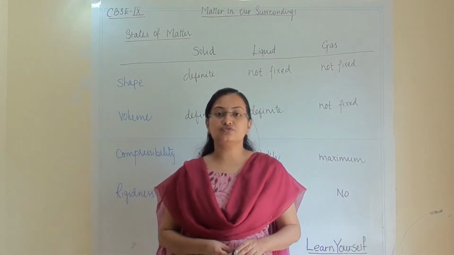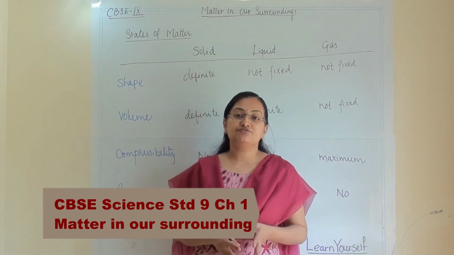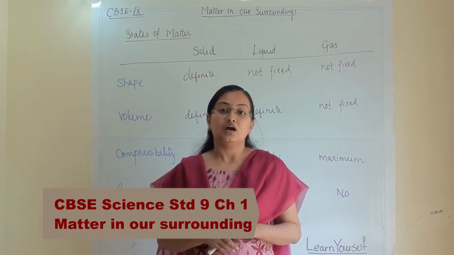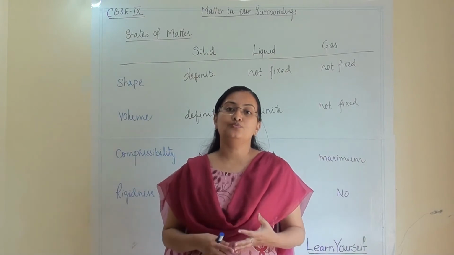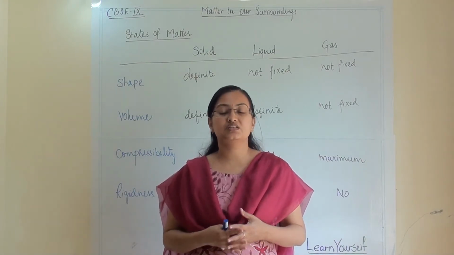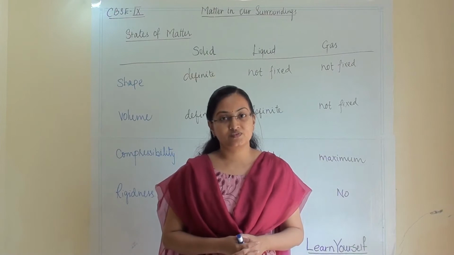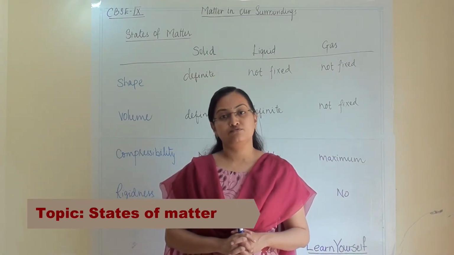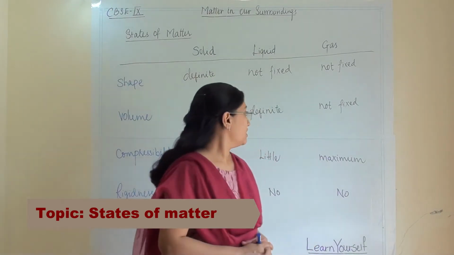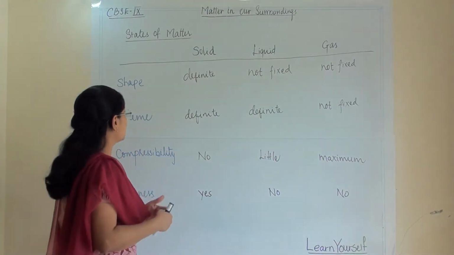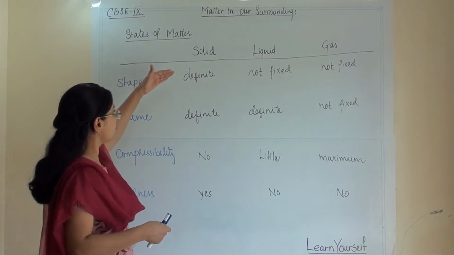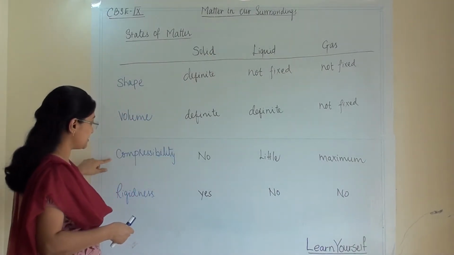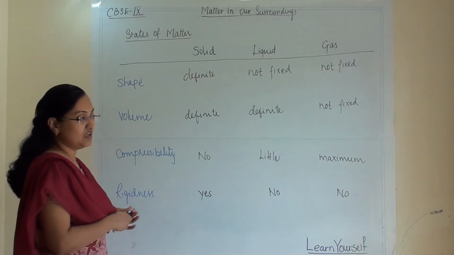Today we are going to study three different states of matter and their characteristics about shape, volume, rigidness, compressibility and so many more things. This topic is under CBSE Standard 9 from chapter number 1. So let us first understand how solid will behave for their shape, volume, compressibility and rigidness.